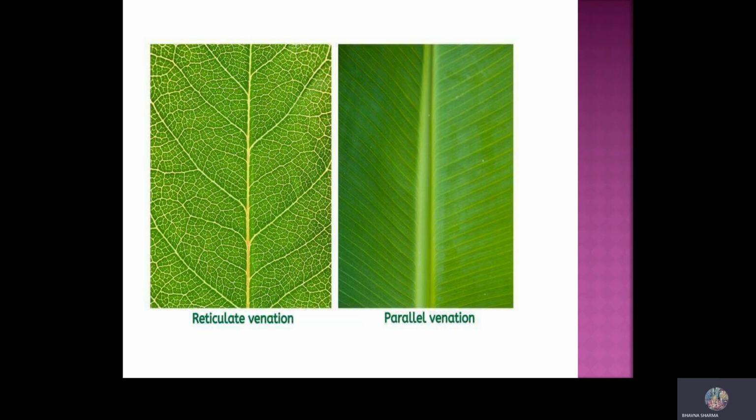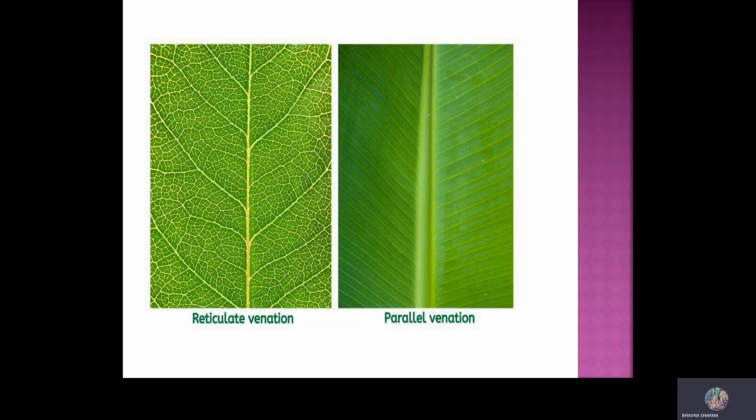This venation is known as parallel venation. Parallel venation is said to exist when the veins are running parallel to one another. And in reticulate venation, the veins form a net-like shape on either side of the midrib. So this is called reticulate venation.